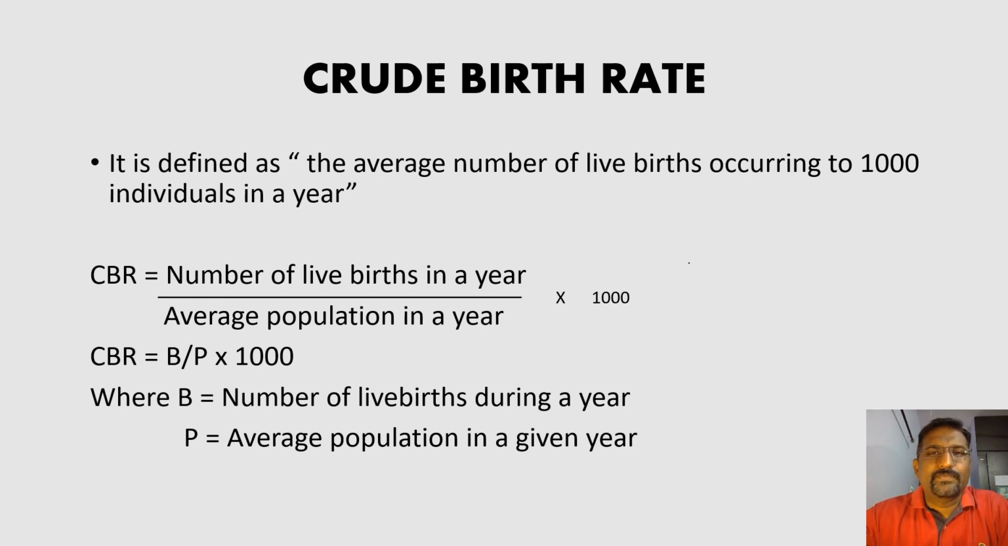Sir, why 1,000? I explained to you, 1,000 is just a number. We are calculating this birth rate for 1,000 individuals. You can also calculate for 100 individuals, or per 1 lakh individuals or per 10 lakh individuals. 1,000 is just a simple number for calculations. It can also be written simply as CBR is equal to B upon P into 1,000, where B is the number of live births during a year and P the average population in a given year.